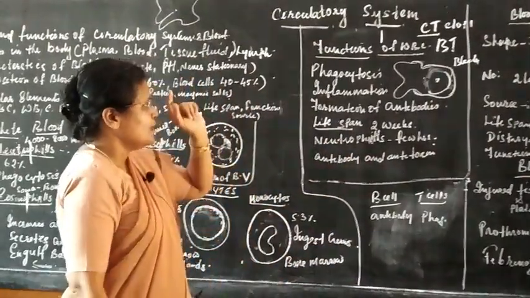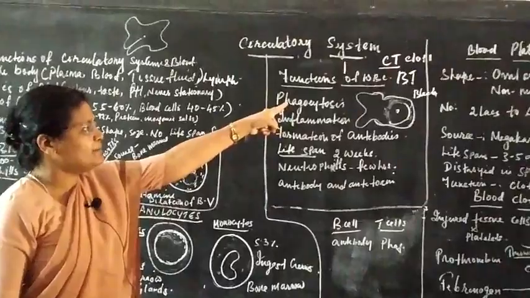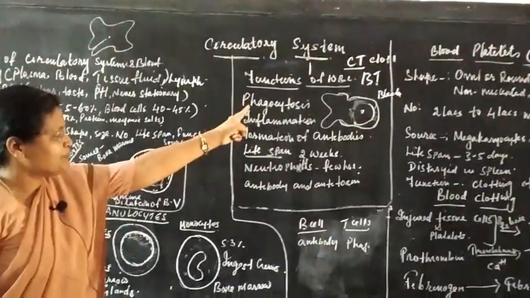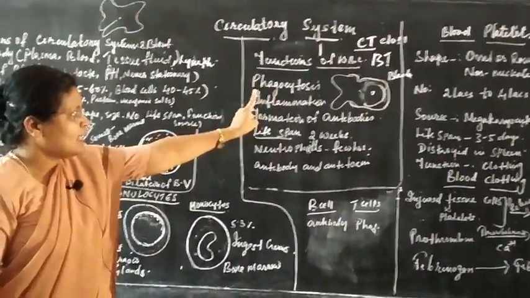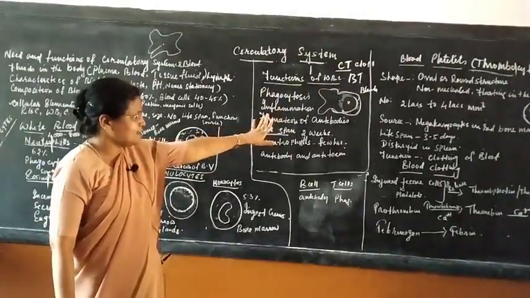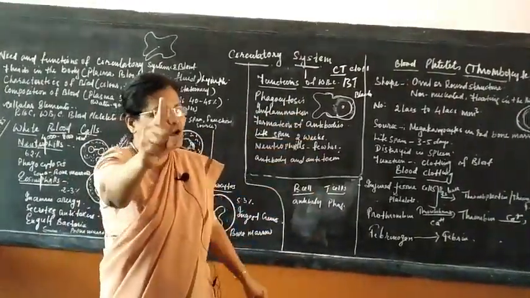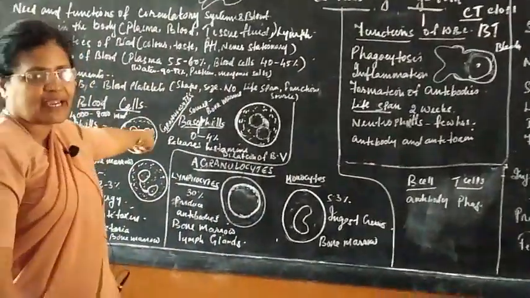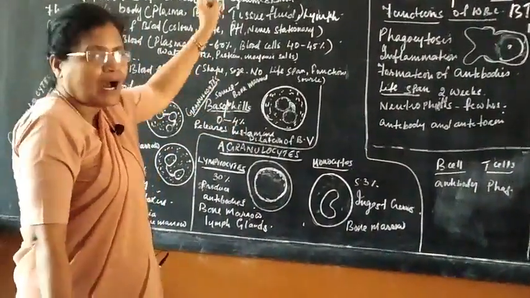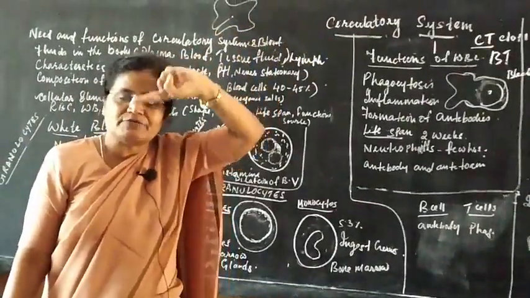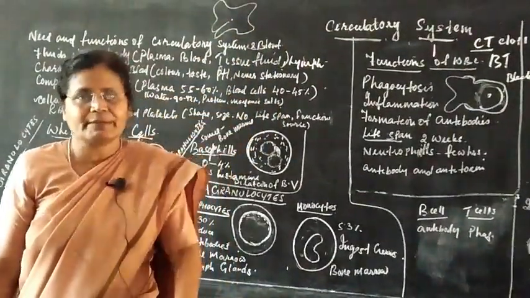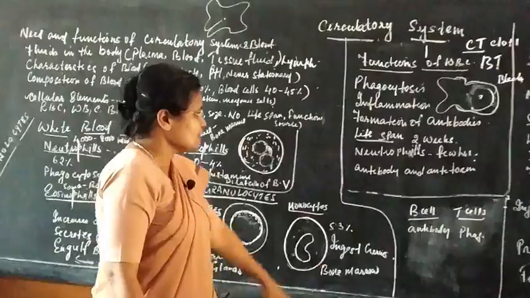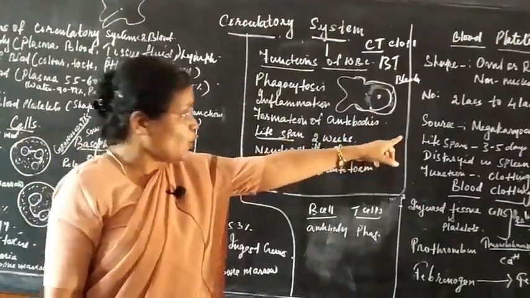To repeat, children, the third type of cellular element present in the blood is your blood platelet. Shape is oval or round and it is non-nucleated, floating in the blood. Number is 2 lakhs to 4 lakh per cubic millimeter. WBC is just 4000 to 8000 per cubic millimeter, RBC 4.5 in female and 5.4 in male per cubic millimeter. Source: megakaryocytes of red bone marrow.